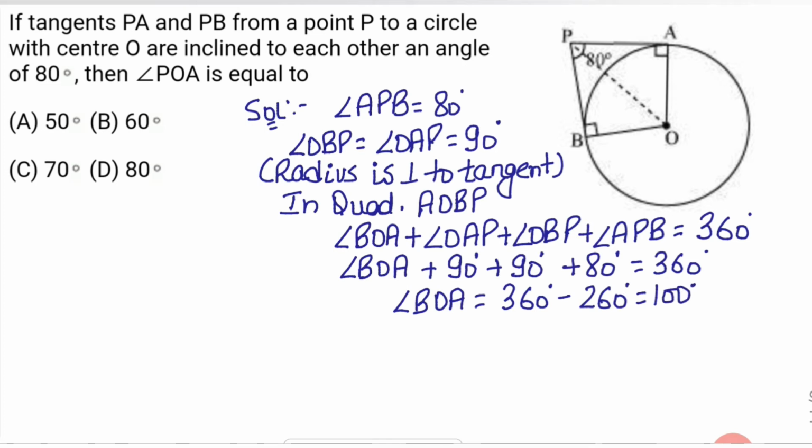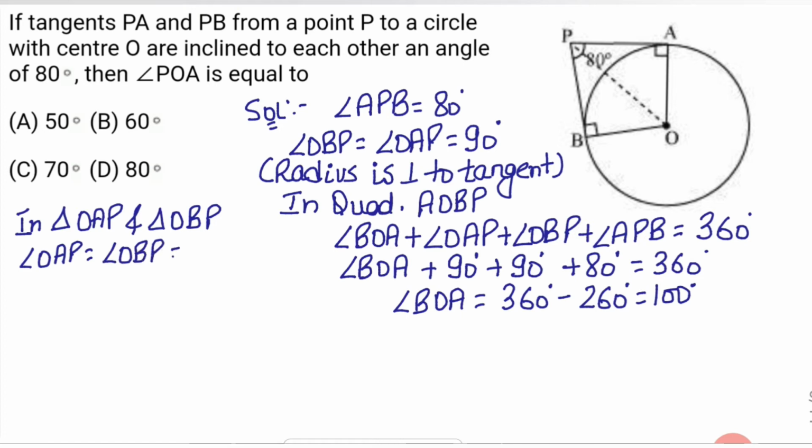Now consider these two triangles, triangle OAP and triangle OBP. Here angle OAP equals angle OBP equals 90 degree. Now PA equals PB, because the lengths of tangents drawn from an external point are equal.